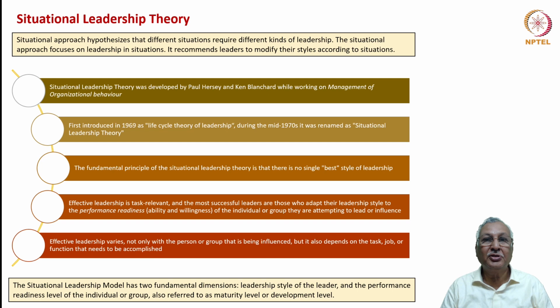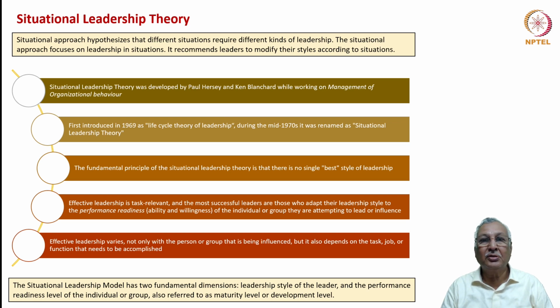Situational leadership theory was developed by Paul Hersey and Ken Blanchard while working on management of organizational behavior. First introduced in 1969 as life cycle theory of leadership, during the mid-1970s it was converted into situational leadership theory. The fundamental principle of the situational leadership theory is that there is no single best style of leadership, and the style of leadership needs to be adaptive to the situations the leader encounters.